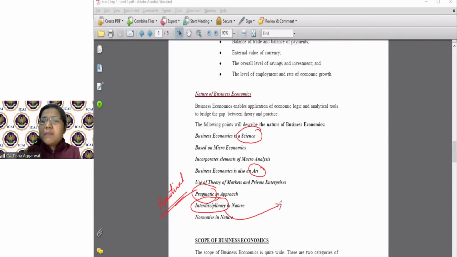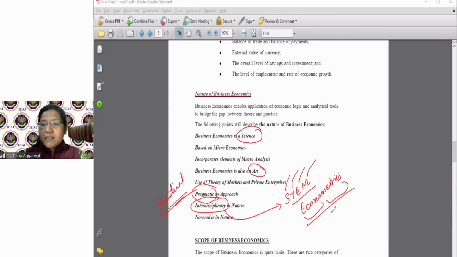Why interdisciplinary? STEM, econometrics. Come on, Google them. What are they? Science, technology, economics, mathematics. Economics and mathematics. An amalgamation of various subjects to solve the problems. Okay?